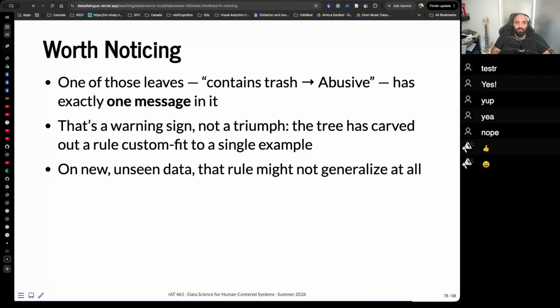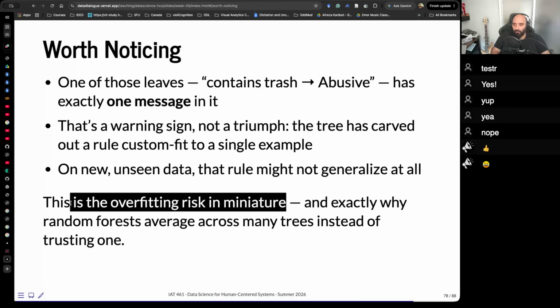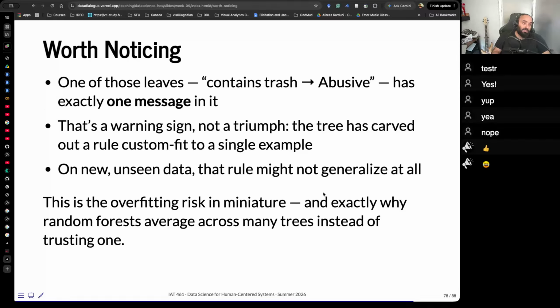Okay, remember, that's why decision trees are hard to deal with. This overfitting risk is minimal here. What we need to do to fix this is come up with a clever idea, right? What we do is use ensemble methods. One of them is random forest. Essentially, what it does, it takes the average decision across a bunch of different trees instead of just trusting one of them.